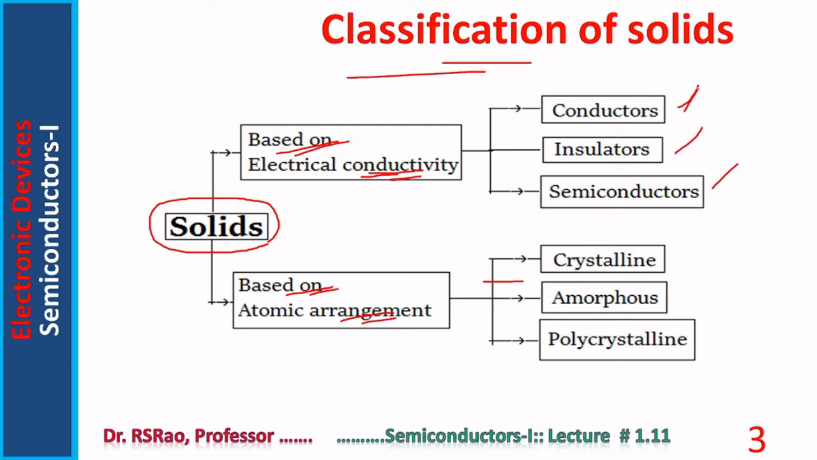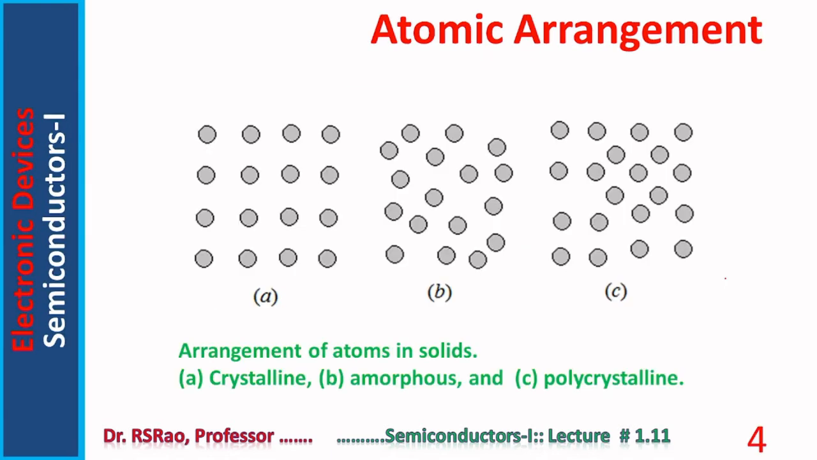Conductors are materials having a huge amount of electrical conductivity. Insulators are materials having no conductivity. They don't allow current to flow through them. Whereas semiconductors are materials whose conductivity is in between conductors and insulators. Classification based on atomic arrangement is into crystalline, amorphous, and polycrystalline. We discuss these classifications further right now.